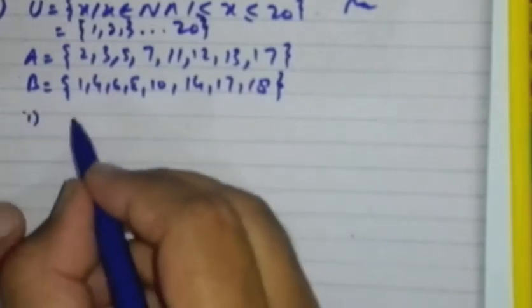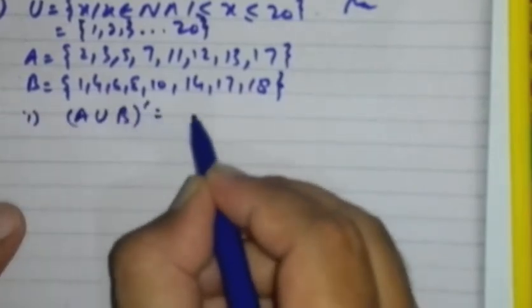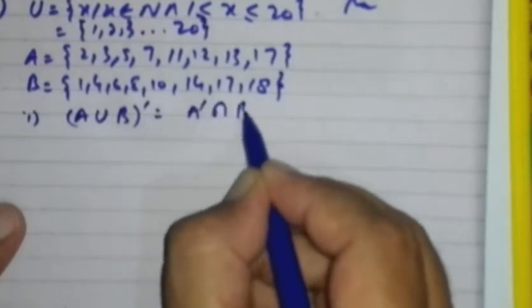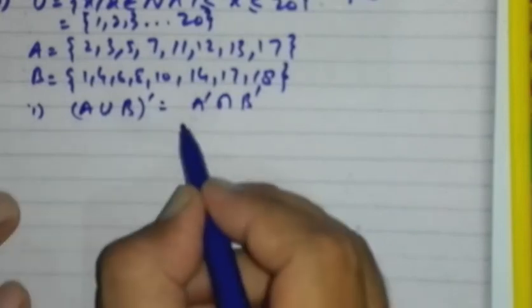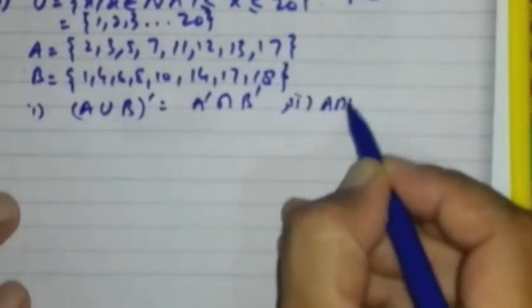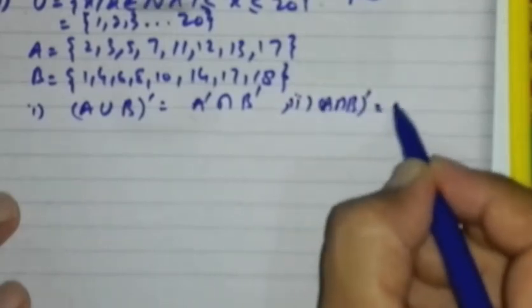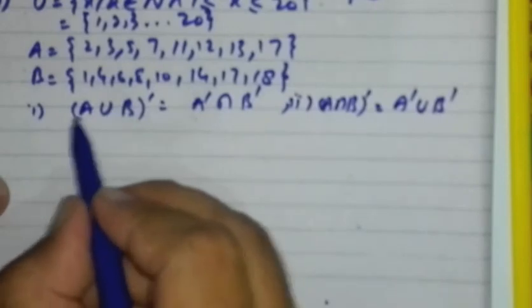First, De Morgan's first law is this one: A union B whole complement equals A complement intersection B complement. We will show the result by these three sets. So the first law is this one, and the second one is A intersection B whole complement equals A complement union B complement. So first we will verify the first law here.